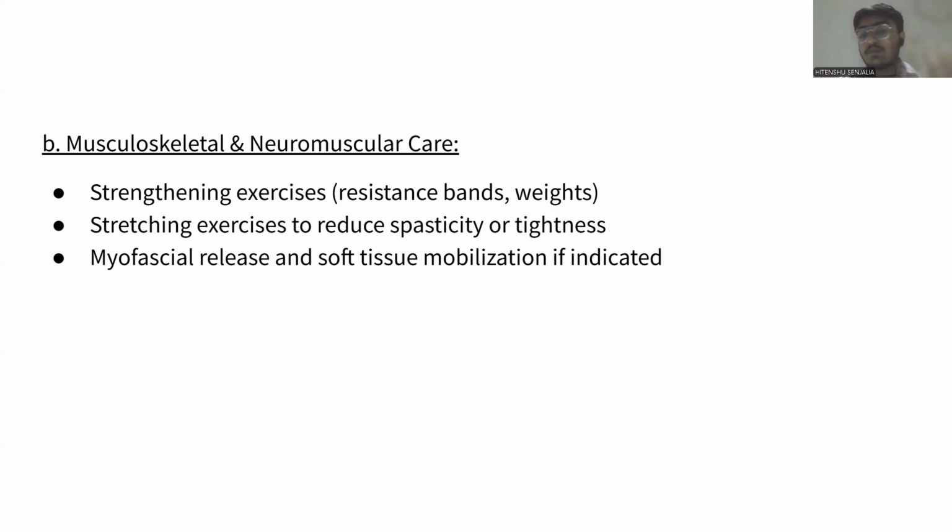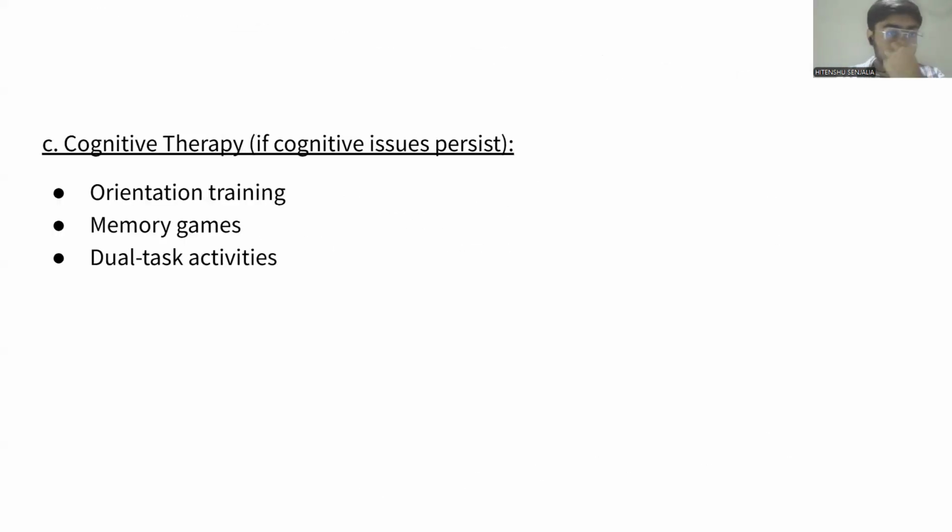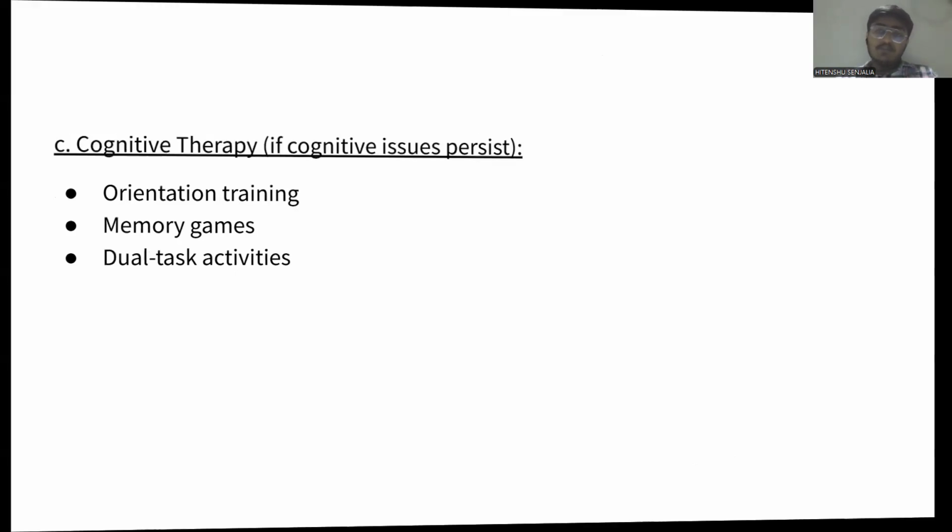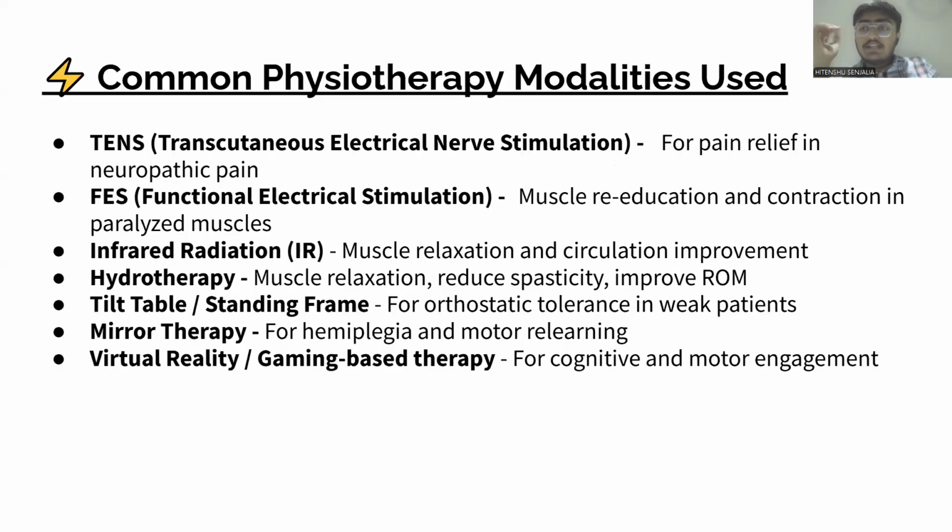Myofascial release and soft tissue mobilization. If the patient needs that, then we have to give myofascial release and mobilization. The third one is cognitive therapy. In cognitive therapy, orientation training, memory games, or dual task activities we have to provide to the patient if needed. The common modalities which we use for the patient affected by Nipah virus are TENS, electrical stimulation, infrared radiation, hydrotherapy, tilt table or standing frame, mirror therapy, and game-based therapy.